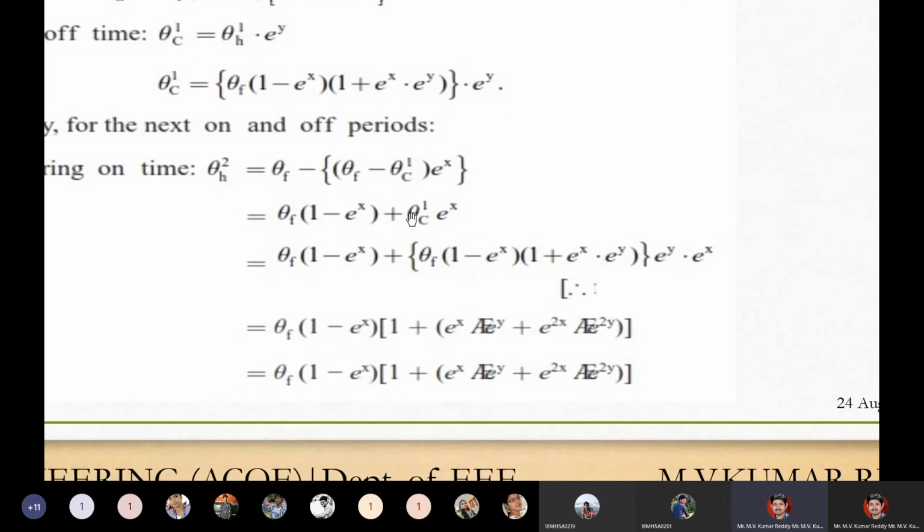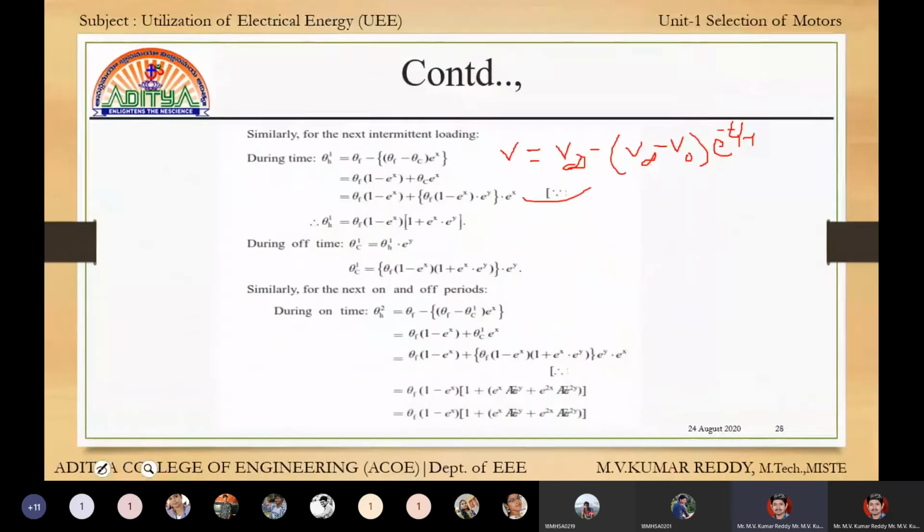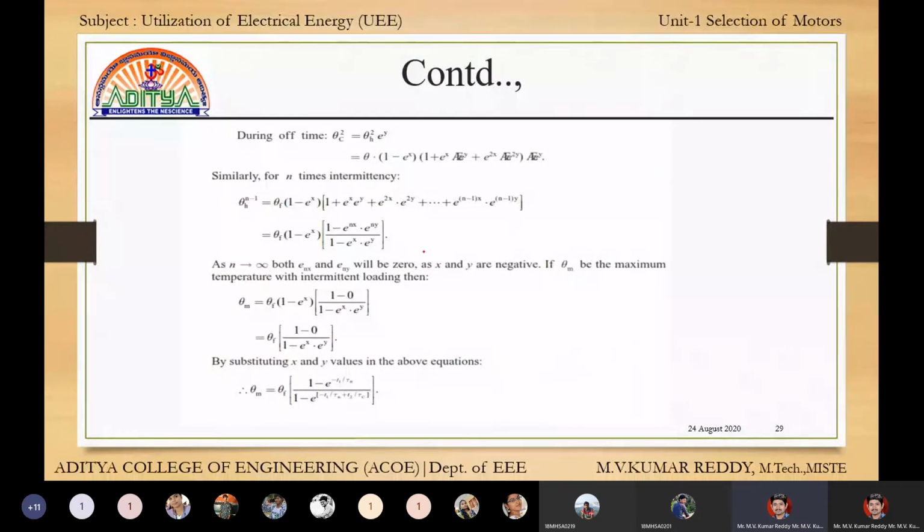Now arrange this equation. This is the arrangement of the equation. Already we found theta c1, and this is the theta c1 equation. Substitute this equation, and this is the final equation. We are calculating these equations to find the final general equation.